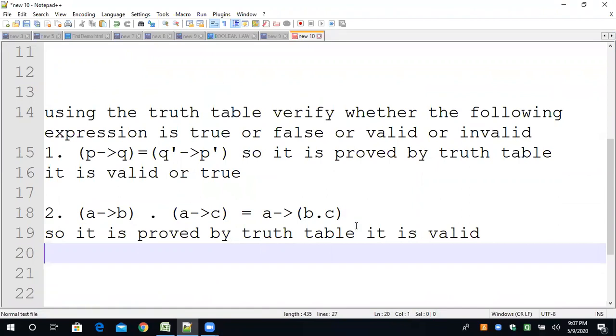So this is all about the story of implication or conditional elimination. Hope you understand. We have seen the conditional elimination in 2 variables, and we have seen the conditional elimination or implication in 3 variables.